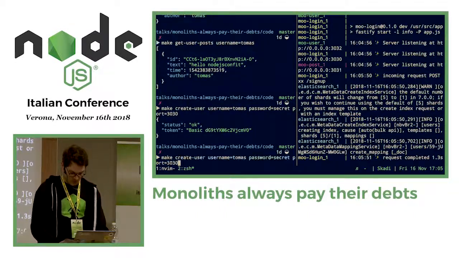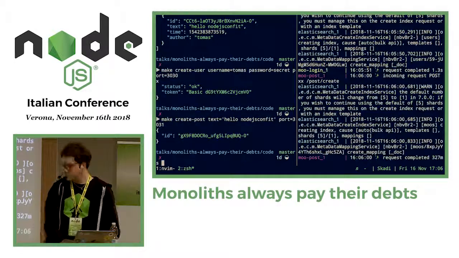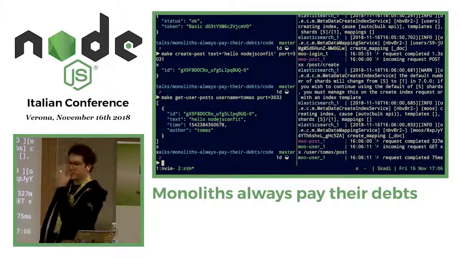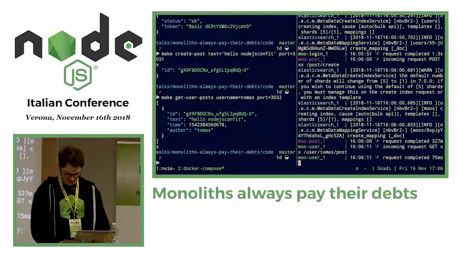Let's create a post, which is a completely different service. Port 3031, I guess. I hope so. Yup. And now let's get everything else, which was port 3032. Yeah, everything is working. Great.